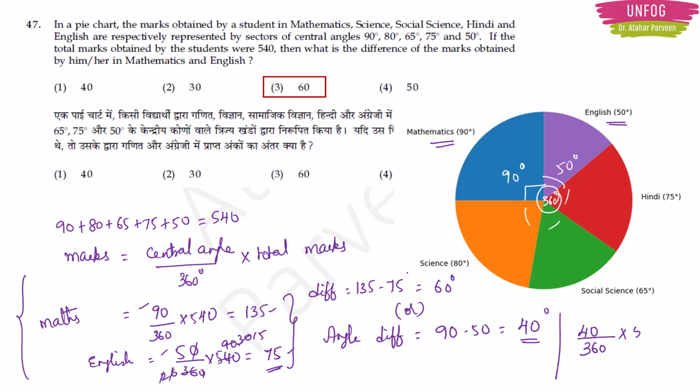Into 540, right? So here this will get cancelled. 6 6s are 6, 90s are 3, 2s are 3, 30s are 2, 1s are 2, 2s are 2, 60 marks. So this thing is easier than the first method, right? So this is a shortcut method. All these types of things you will understand only if you do a lot of practice.